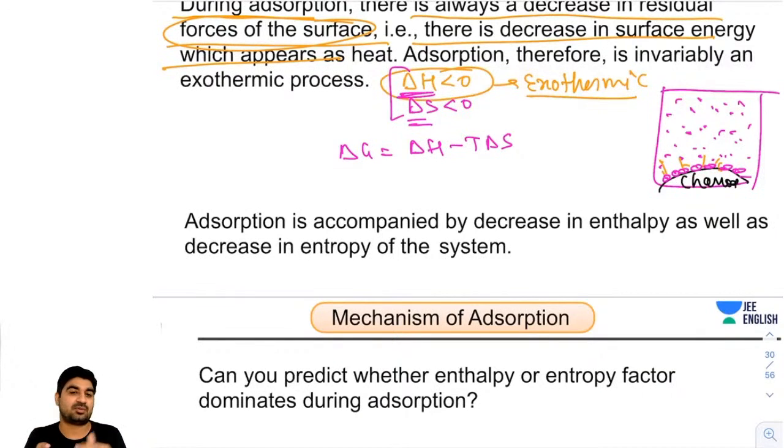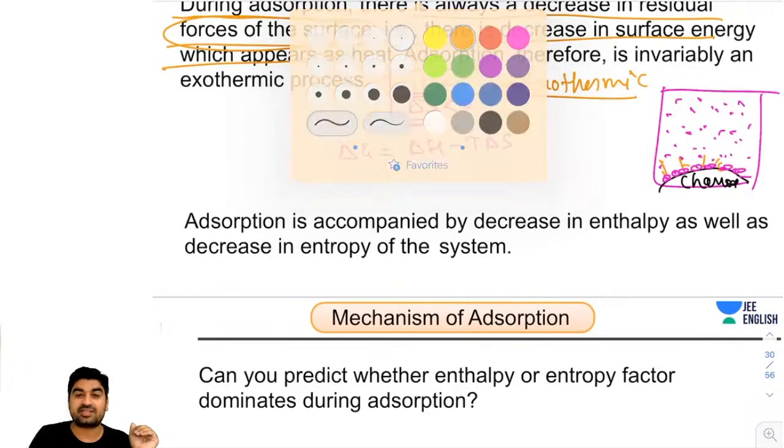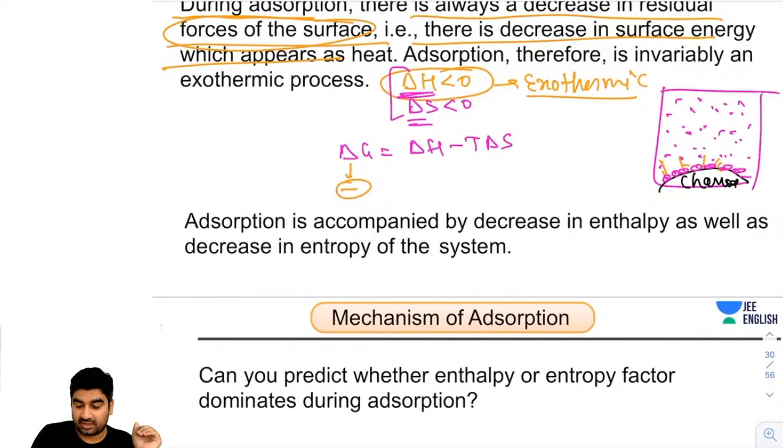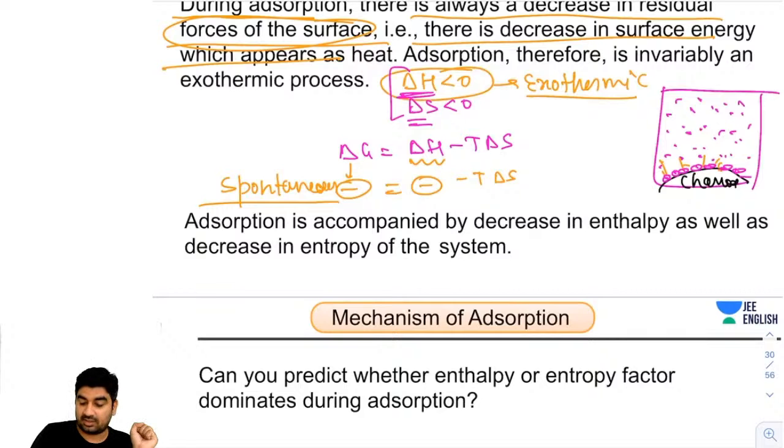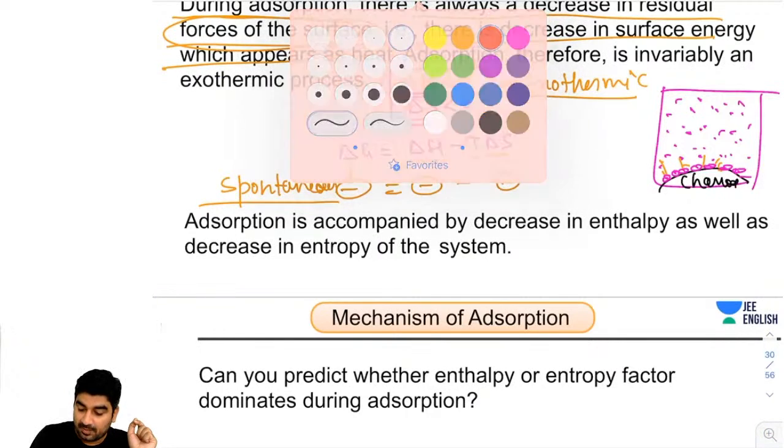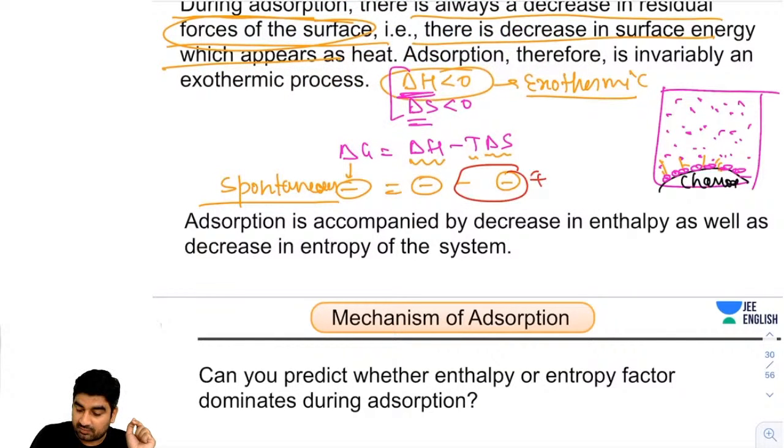So guys, you know from thermodynamics that for a spontaneous process, delta G should be negative. Now delta H is negative, and here delta S is also negative, so minus T delta S, since T can never be negative, this whole term will become positive.